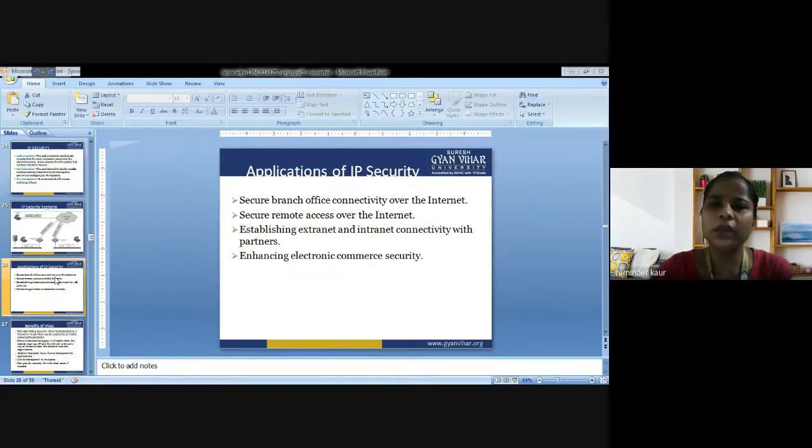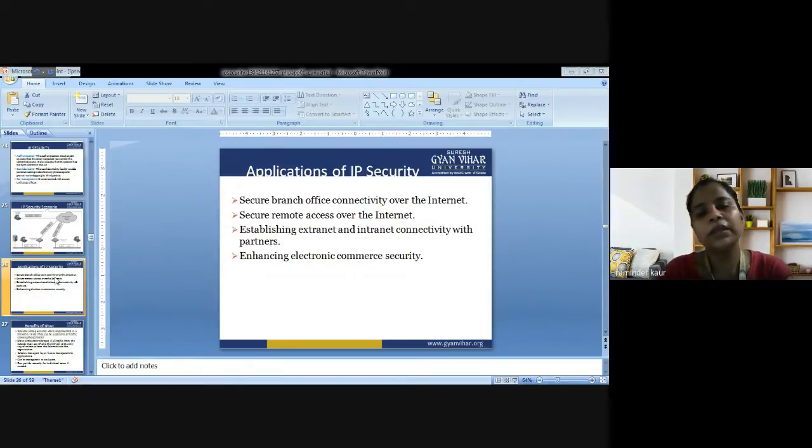So what is it providing? Secure branch office connectivity over the internet, secure remote access over the internet, establishing extranet and intranet connectivity with partners, and enhancing electronic commerce security. So these are the four types of security that are provided in IP security.